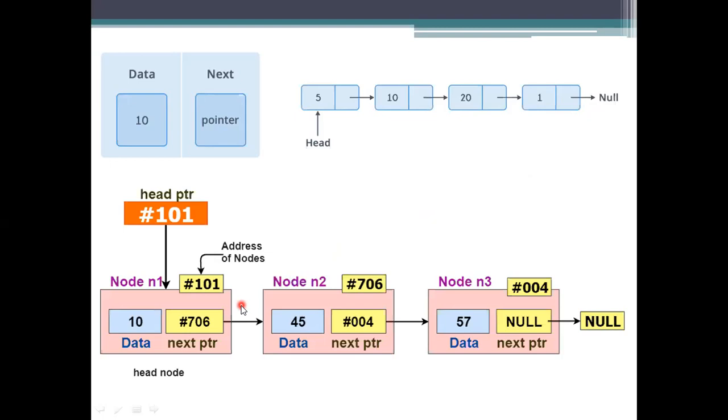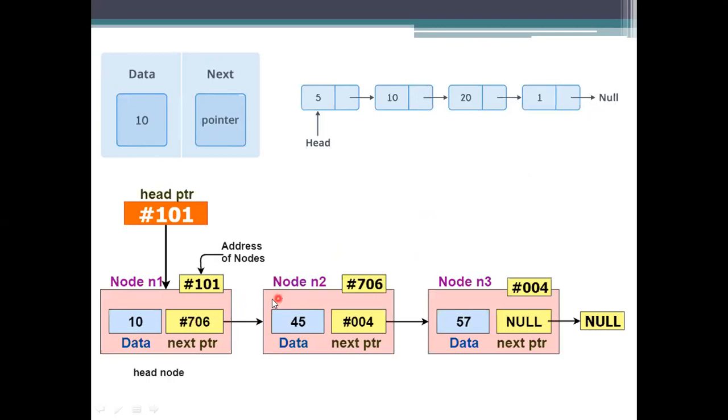Here we have three elements: 10, 45 and 57. It also specifies where each one is stored, and the next element's address has to be stored here.